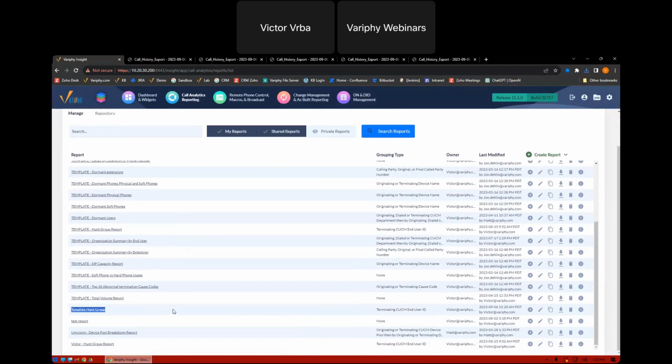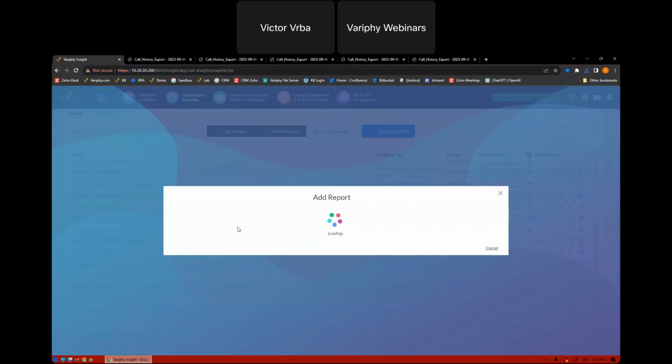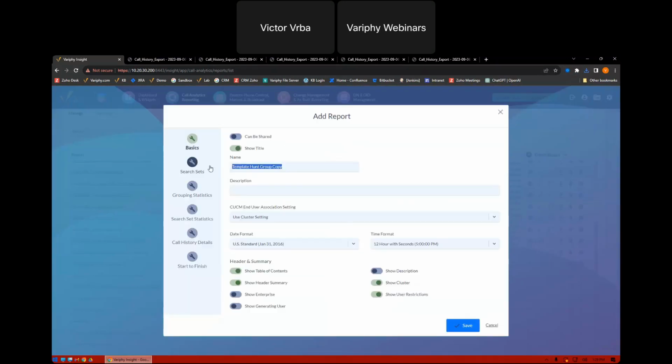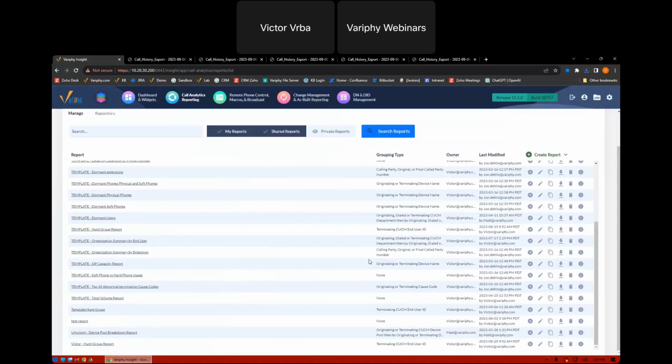All right, so that's a great way to save it. And now I may want to make this for different hunt groups. All I have to do is copy it, change the hunt group number, change the name of it, and you've got this great report that could be created and shared out to multiple individuals or scheduled.